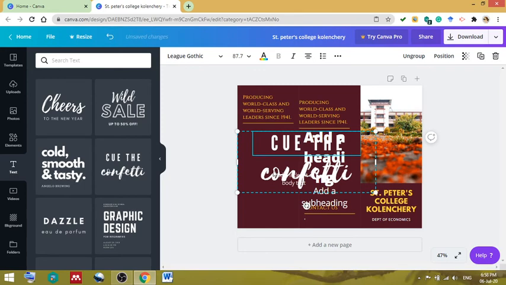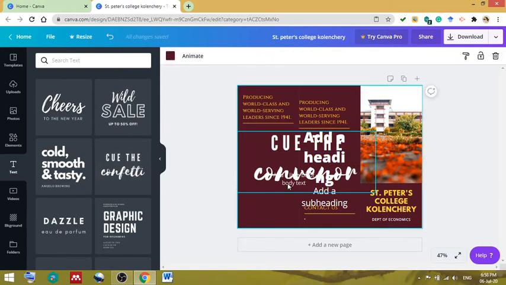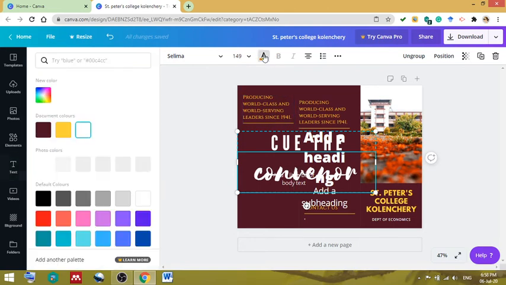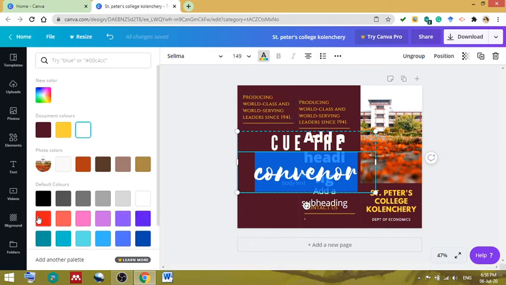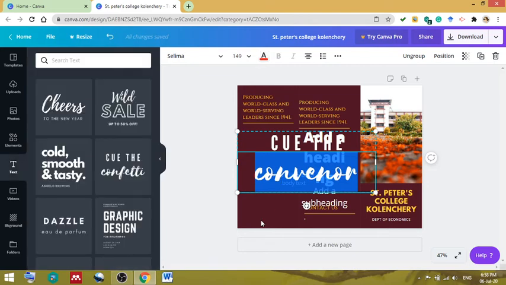Okay, so that font will be available if you write anything over here. See, you can change the wordings, but the font will be like this one. So various options are available over here. If you want to change the color of this font, that is also available. Instead of white, we'll make it red. So convener has become red.